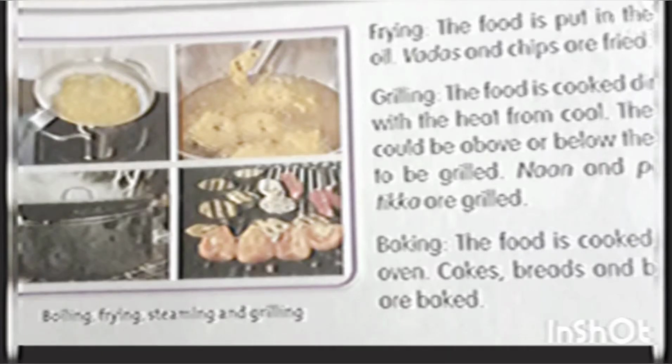Here you can see some more methods of cooking food. Frying. The food is put in hot oil. Vadas and chips are fried. In this picture you can observe clearly. And grilling. The food is cooked directly with the heat from coal. The coal could be above or below the food to be grilled. Naan and paneer tikka are grilled. And baking. The food is cooked in an oven. Cakes, breads and biscuits are baked.